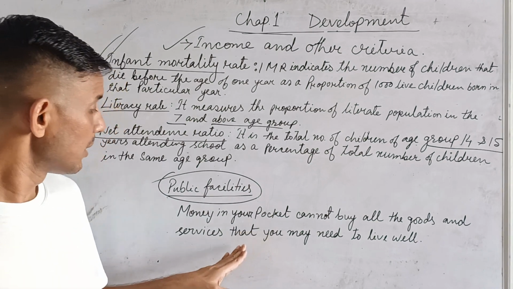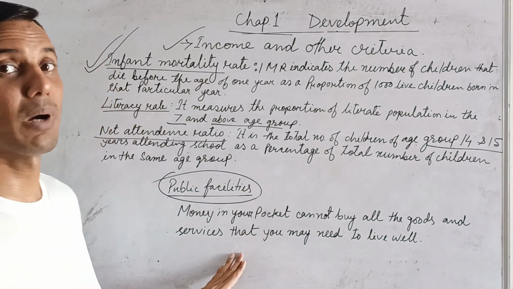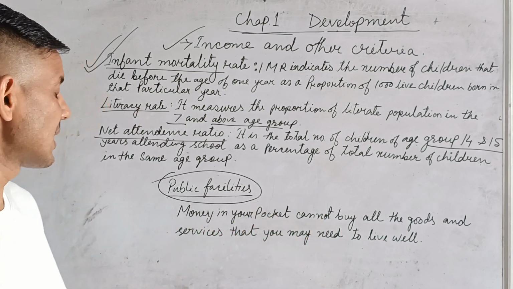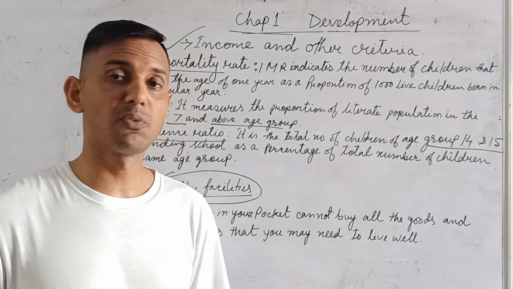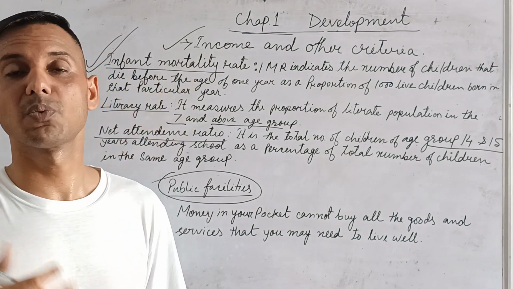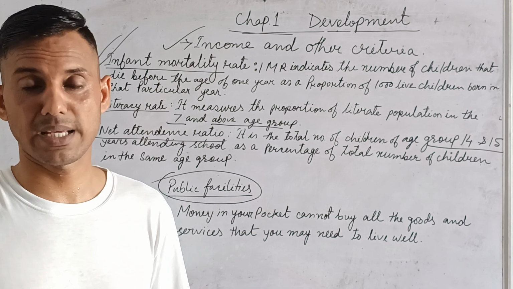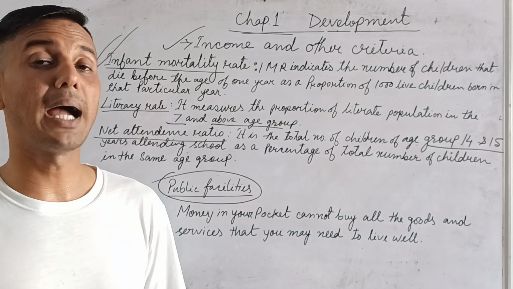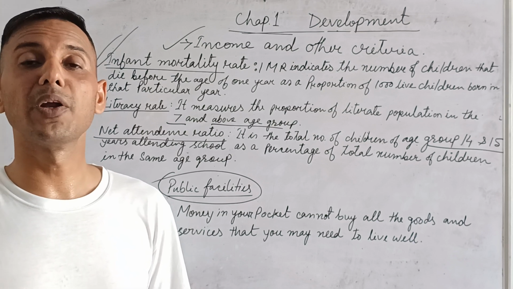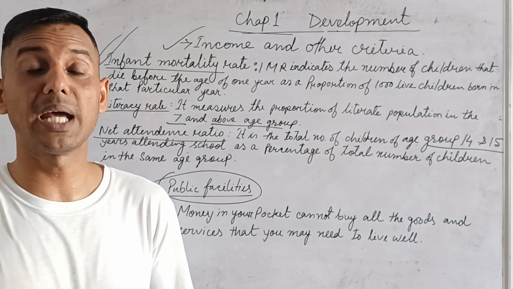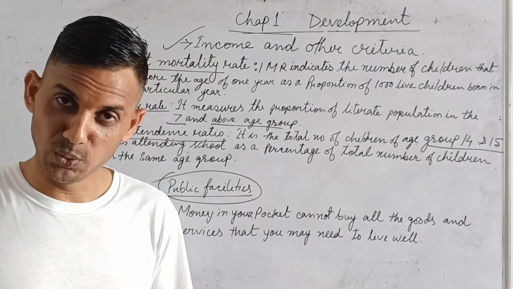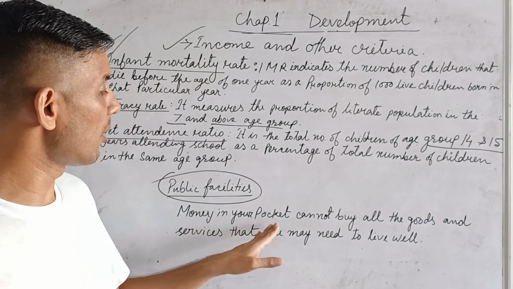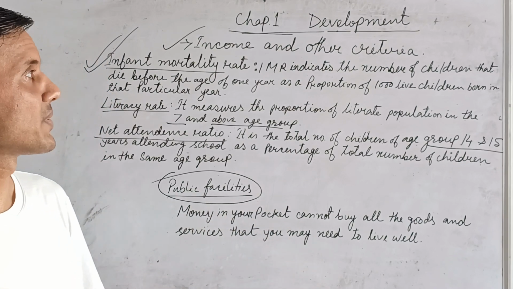So this sentence you prepare for 5 marks. Money in your pocket cannot buy all the goods and services that you may need to live well. You prepare minimum 4 to 5 points for 5 marks because you have to explain in exam. Simply I said that you have money but you cannot buy freedom, you cannot buy friendship, you cannot find a happy family, you cannot buy a pollution free environment. So that's why money in your pocket cannot buy all the goods and services.